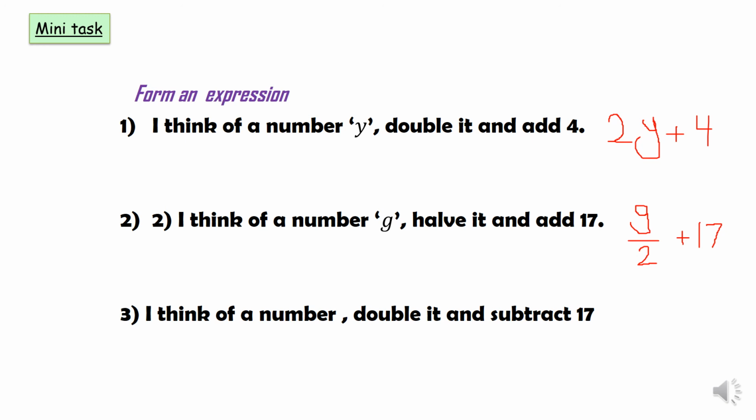I know some people would like to write g divide by 2 rather than the fraction. That is still correct. But this is a more professional way of writing divide by 2. So you just use fractions. And lastly, I think of a number. So in this case, you can pick any letter you like. Double it, subtract 17. So I'm just going to pick x. So 2x minus 17.